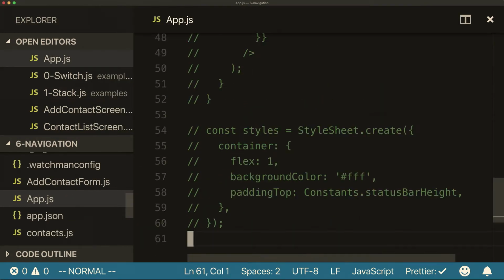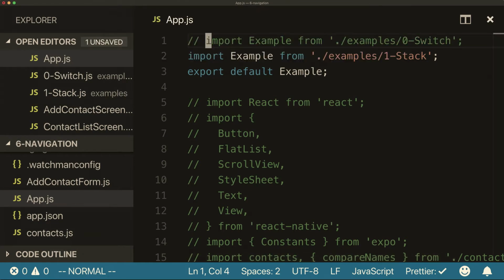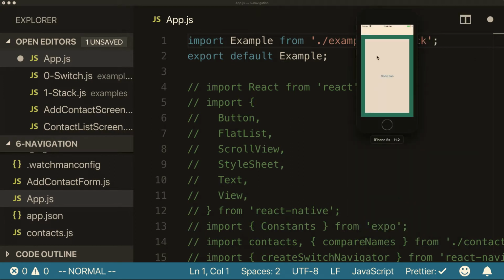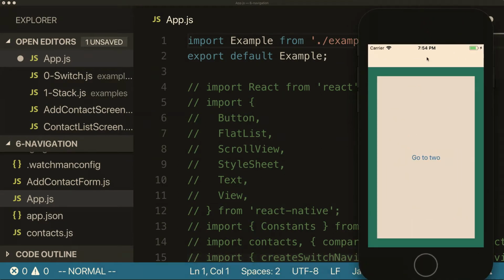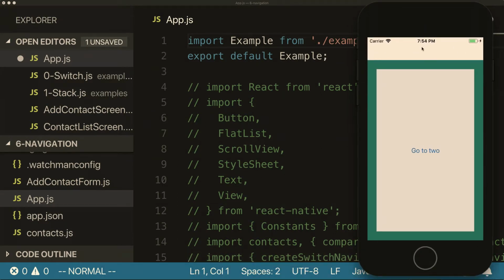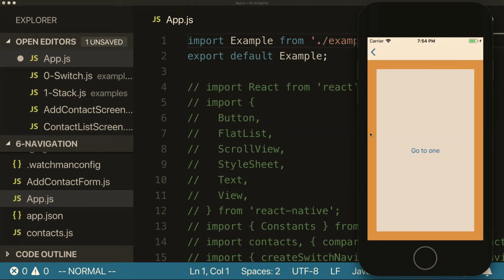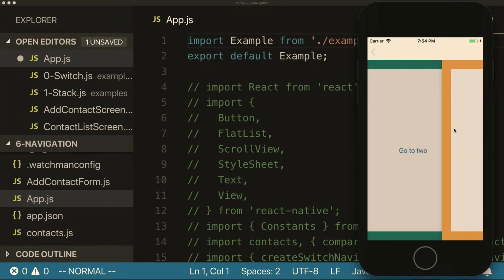Yeah, app. I need to actually import that one. And you can see that now we have a header. Maybe you can't see that now. There we go. OK, now we have a header up top. And when I press go to 2, it pushes it on top, gives me a back button, goes back here, and so on. We can swipe back this, etc.